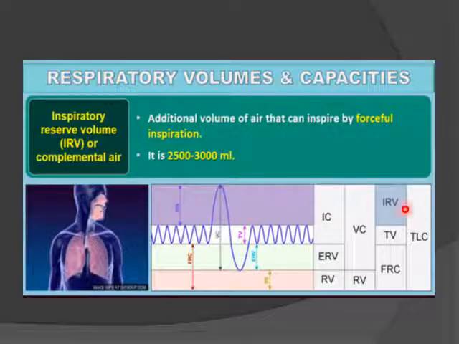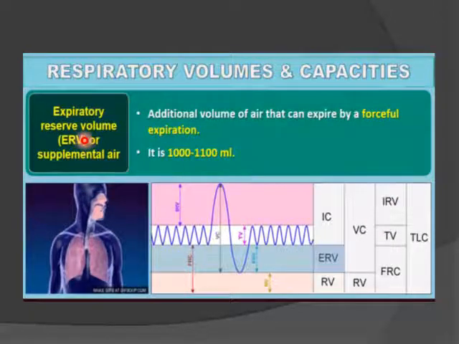The graph of inspiratory reserve volume is this peak. This is the additional volume of air that can be inspired by forceful inspiration. This is tidal and this is the forceful inspiration, and it is about 2500 to 3000 ml.